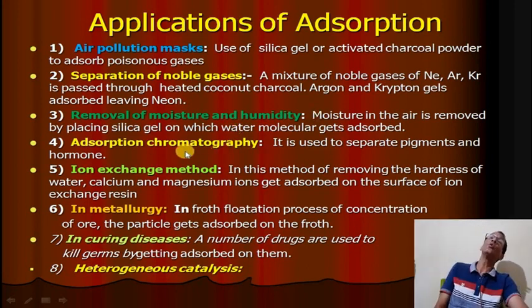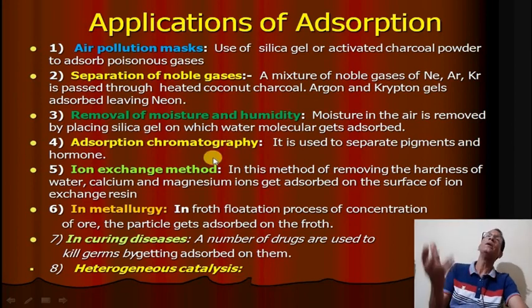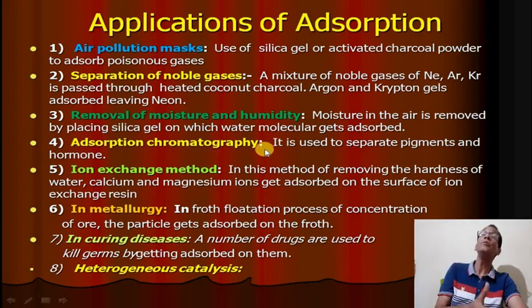Then adsorption chromatography. This technique is very important. Different color pigments and hormones can be adsorbed and separated by different chromatographic techniques. So we can separate the different pigments by using adsorption chromatography. These are column chromatography, paper chromatography, and thin layer chromatography, which we use to separate the different components in a mixture.